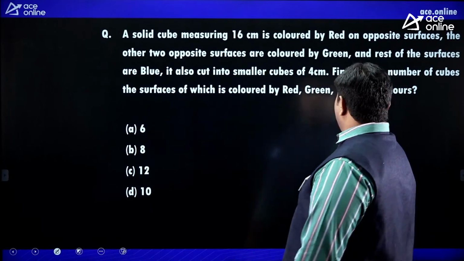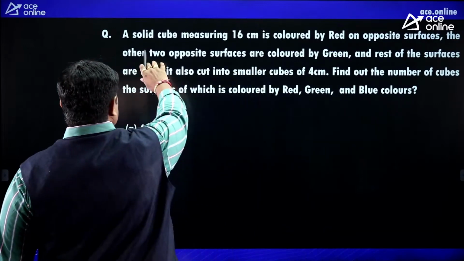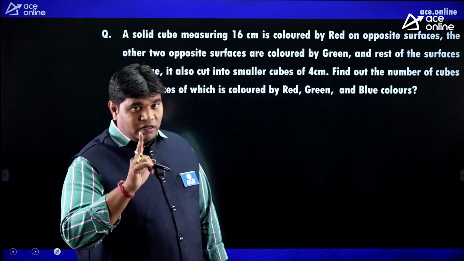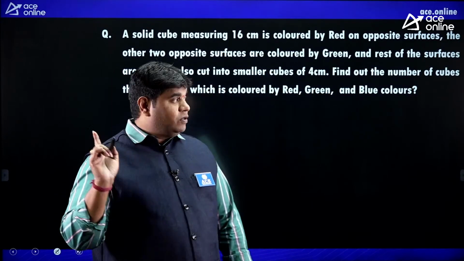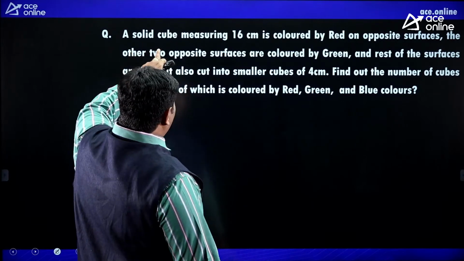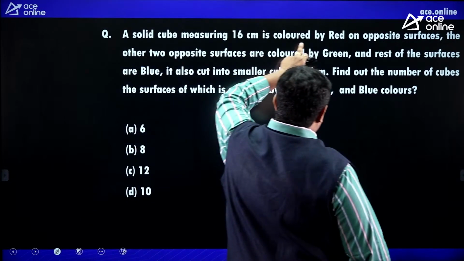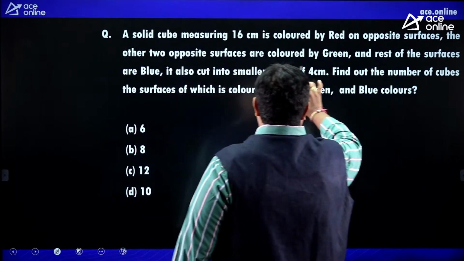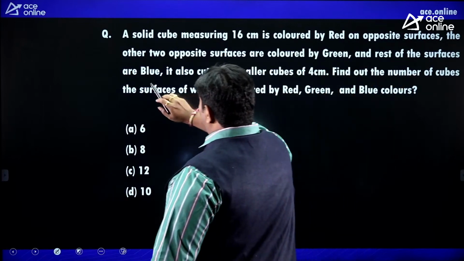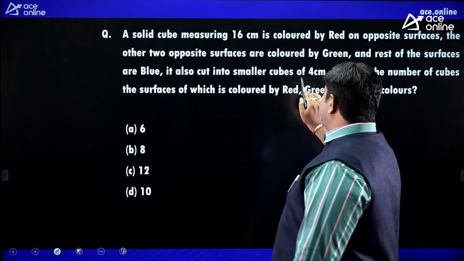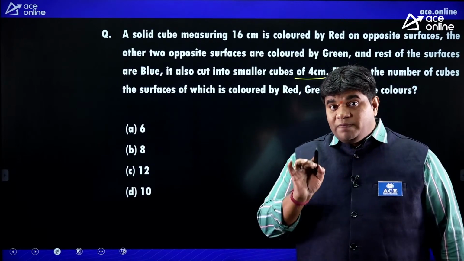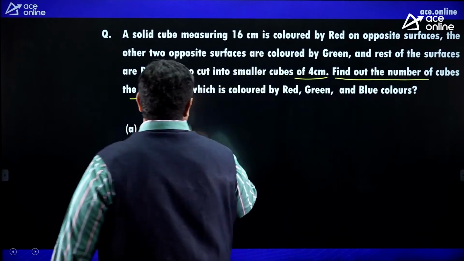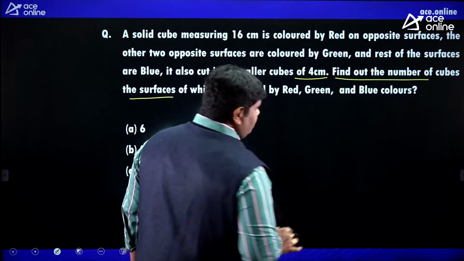Observe this question. A solid cube measuring 16 centimeter. Cube and dice concept 1 mark. Cube and dice combination 1 mark. Look at. A solid cube measuring 16 centimeter is colored by red on opposite surfaces. The other two opposite surfaces are colored by green and the rest of the surfaces are blue. It is also cut into small cubes of 4 centimeter. Cut into small pieces of 4 centimeter. Find out the number of cubes, the surfaces of which are colored by red, green and blue colors.